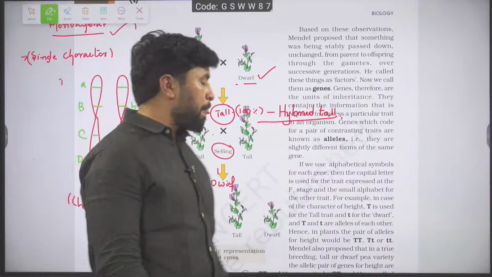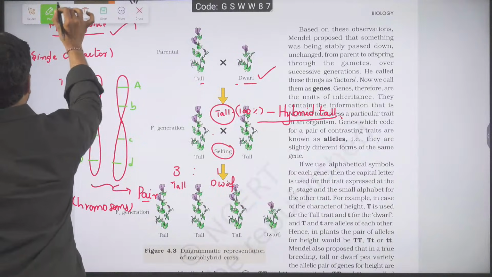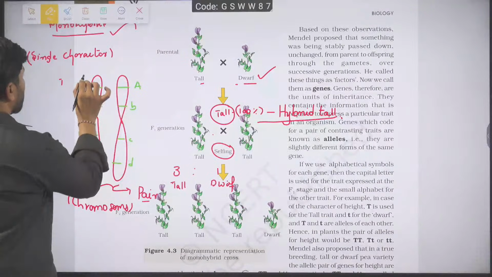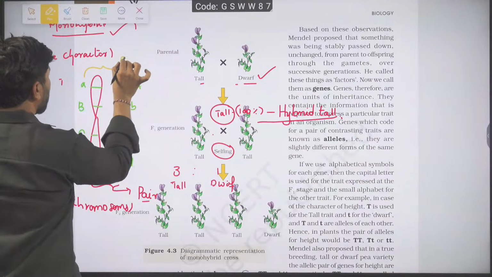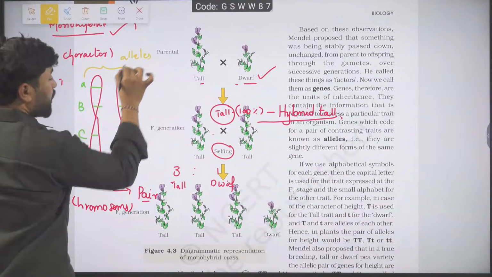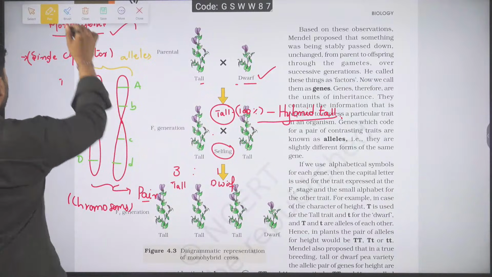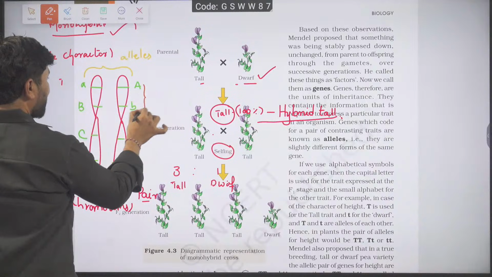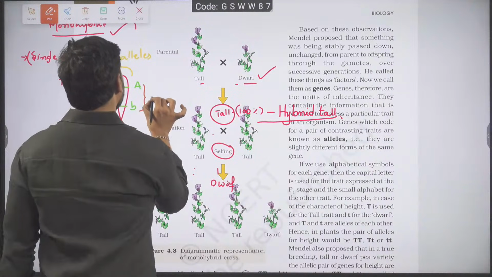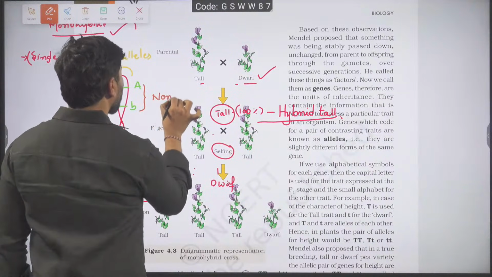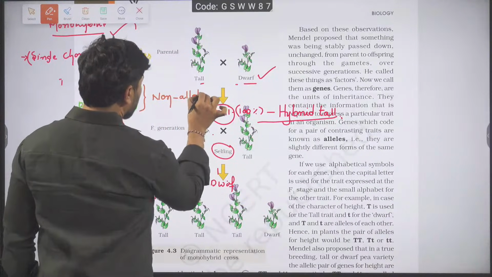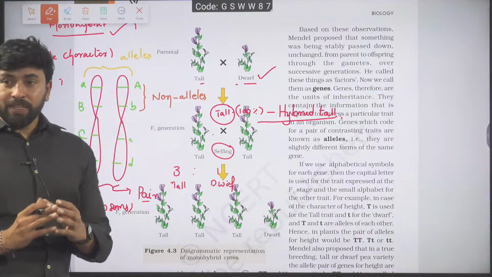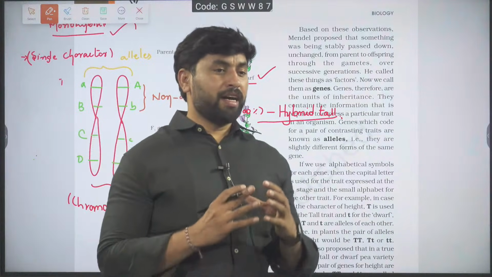Observe here the story. Imagine, when we talk about genes and allele differences, capital A and small a are alleles. Be very careful. When I take A and B, always you have to mention them as non-alleles. They are non-alleles.